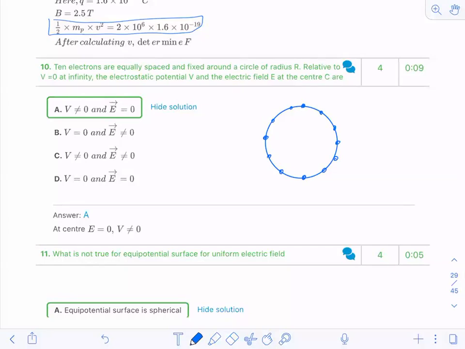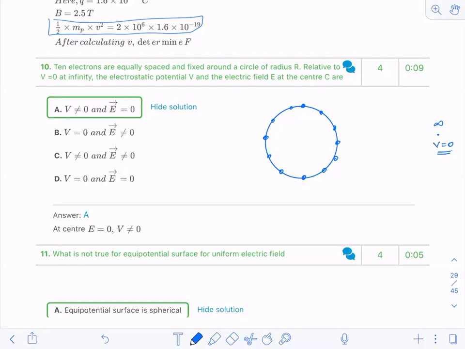Equally spaced. Now at infinity, the potential is 0. Now you just tell me one thing. If this is a circle, can I take this as an imaginary hollow sphere? Sorry, a ring. Can I take it as an imaginary ring?